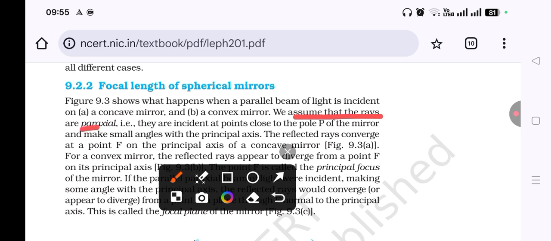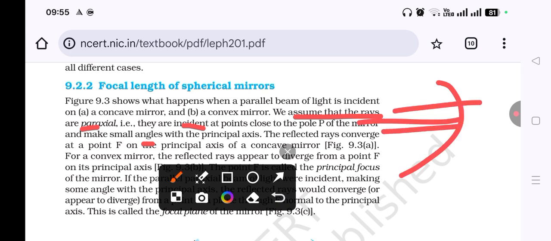I think a question has been asked in the board exam related to this. They are incident at points close to the pole of the mirror and make small angles with the principal axis. Very important: all our assumptions are based on the rays being paraxial. They are very close to the principal axis, and the angles they make are very small. So we approximate sin theta equal to theta and tan theta equal to theta, because the angles are small.